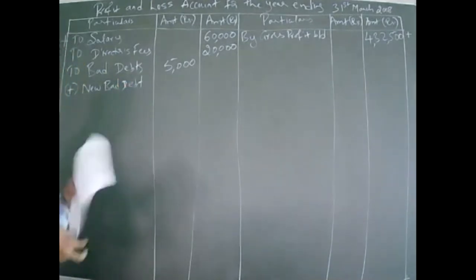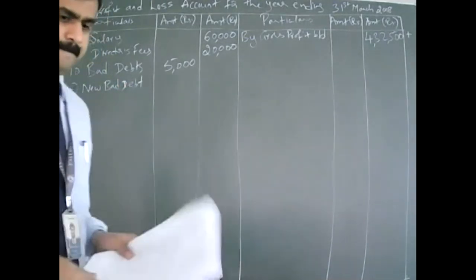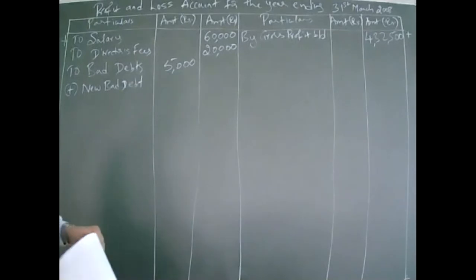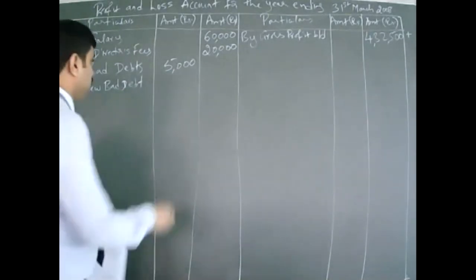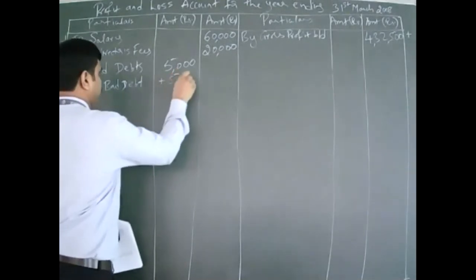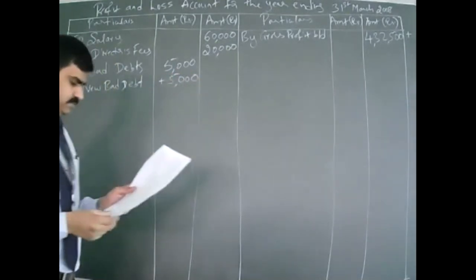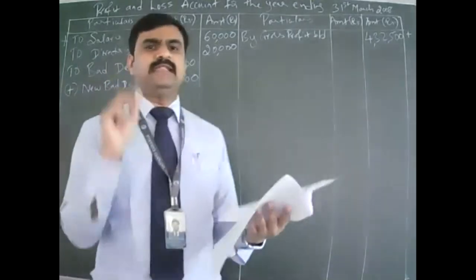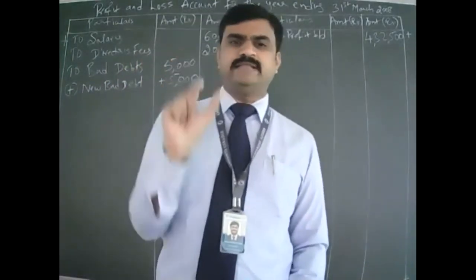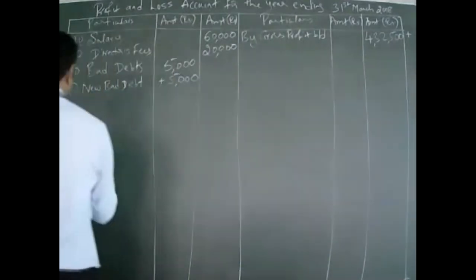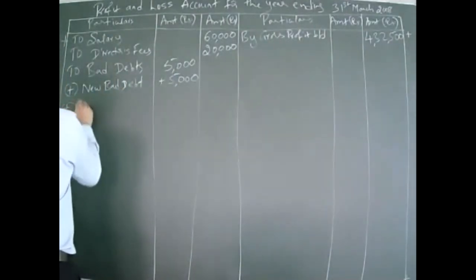How much is the new bad debt? In the adjustment it is given. 5,000. So add 5,000. Next it is asking to create provision of 5%. So take the debtors. How much is debtors given? So add 2,30,000.